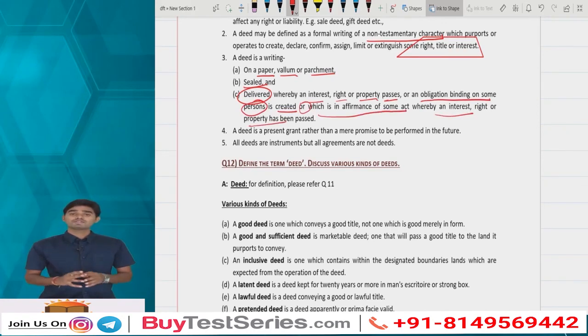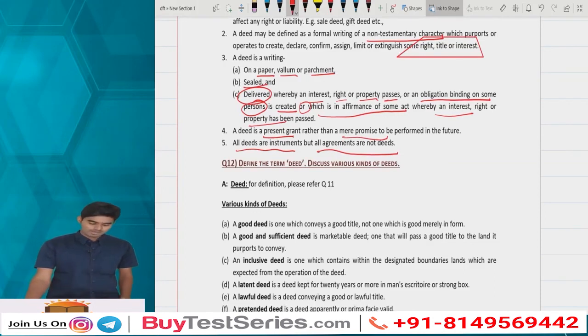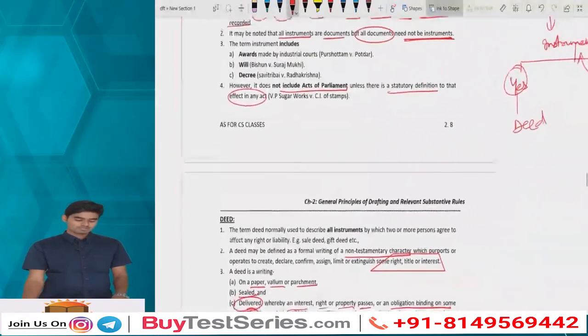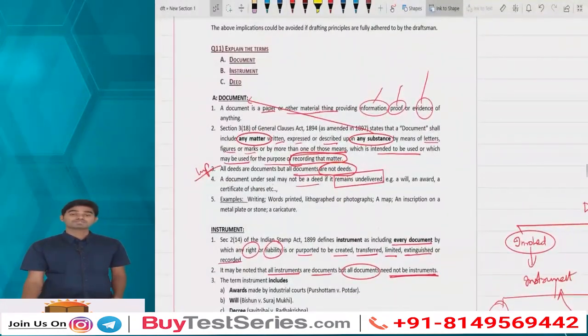So whatever rights or liabilities are being created or modified, where it has been delivered, by virtue of that it has become a deed, where it is a present grant rather than a mere promise to be performed in the future. All deeds are instruments, but all instruments are not deeds, because they may or may not be delivered. Clear, everyone? This is the important concept with respect to document, instrument and deed.